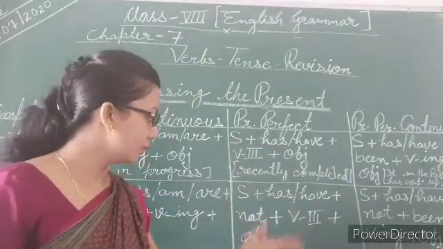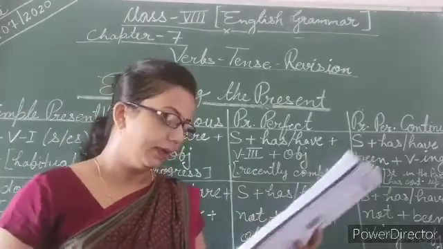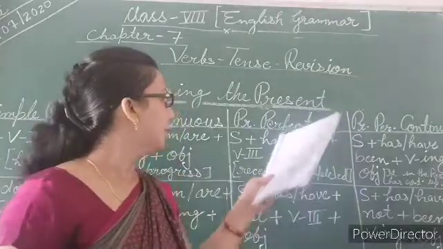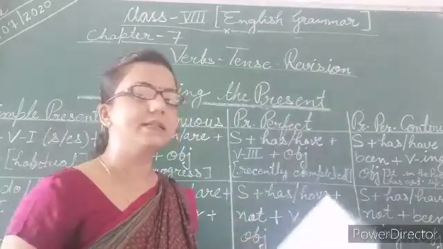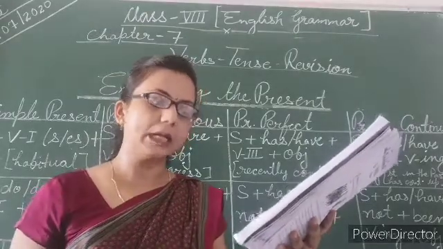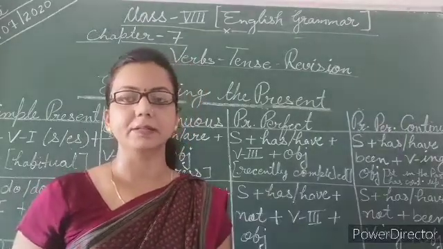So here, before going to the structure, have a look. The present perfect tense is used to talk about experiences up to now and recently completed activities.